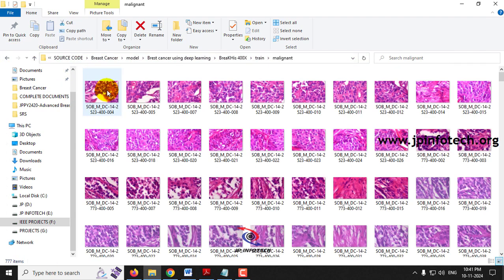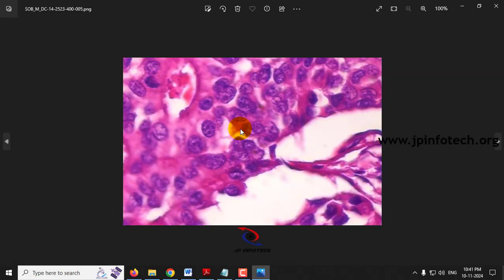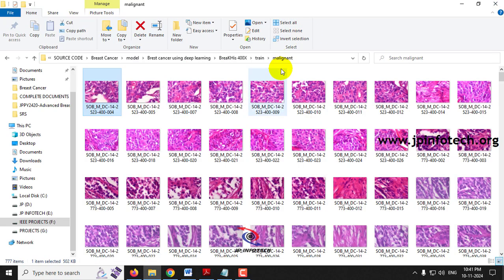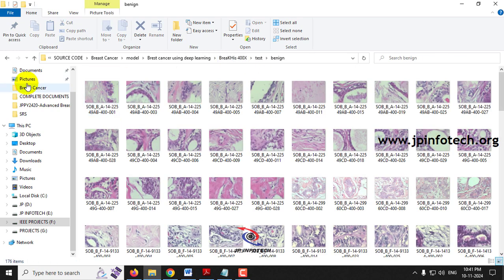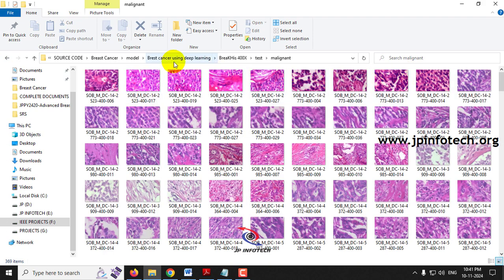And for the malignant, you can see these are the images that we are going to use for the malignant part. These are a few images of breast cancer histopathological images. And for the train, you can see the same as the test, for the benign and the malignant part. So this is about the dataset that we are going to use for the deep learning part.